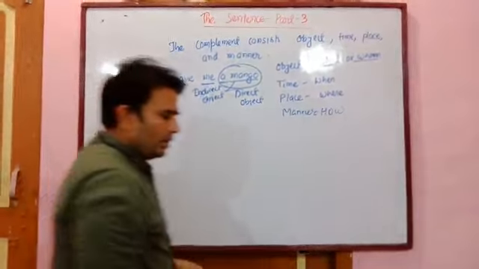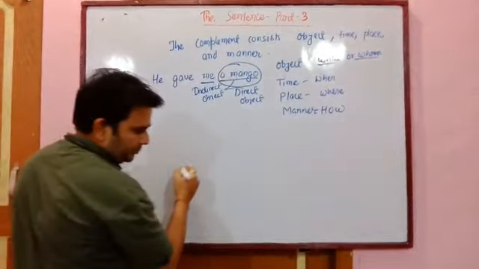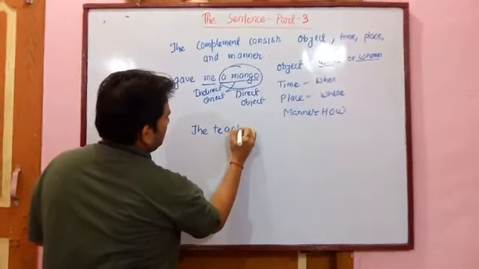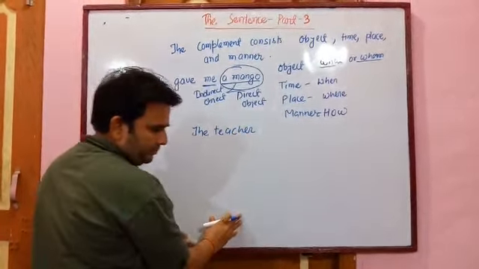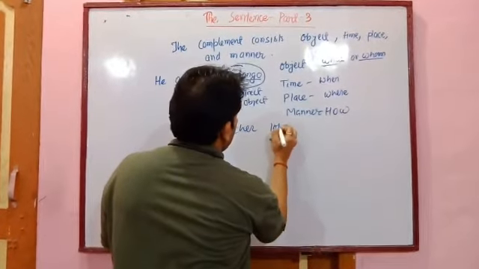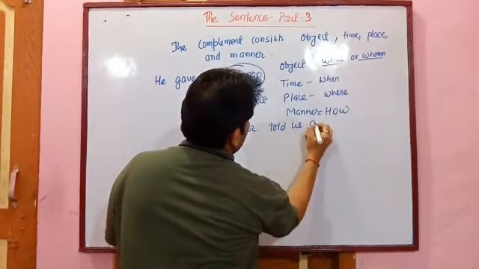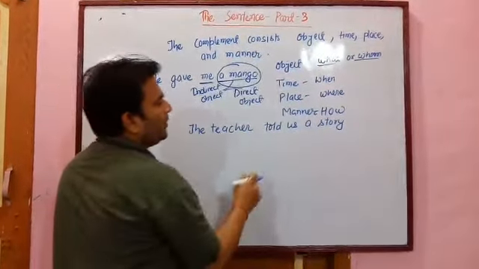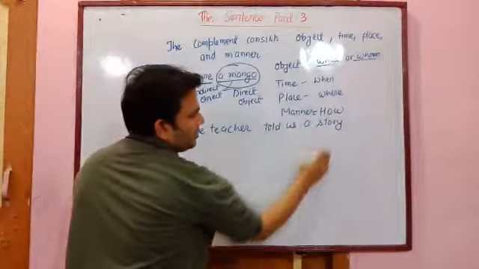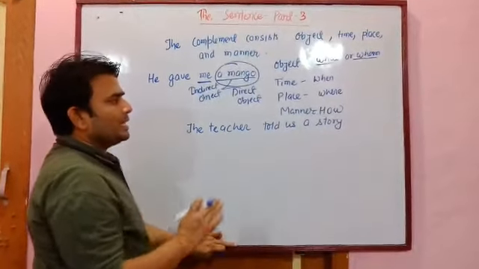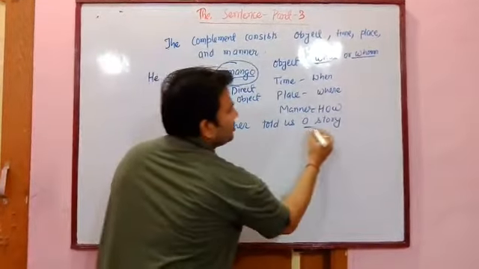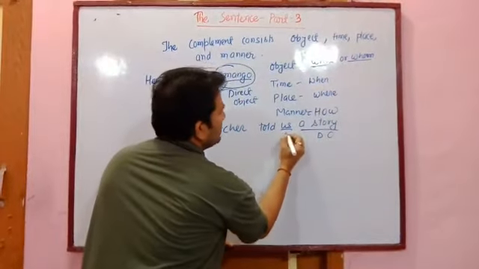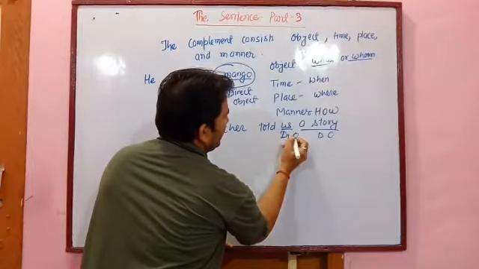Now let's take one more example. The teacher told us a story. What did the teacher tell? A story. So it is the direct object. To whom? Us. It is the indirect object.